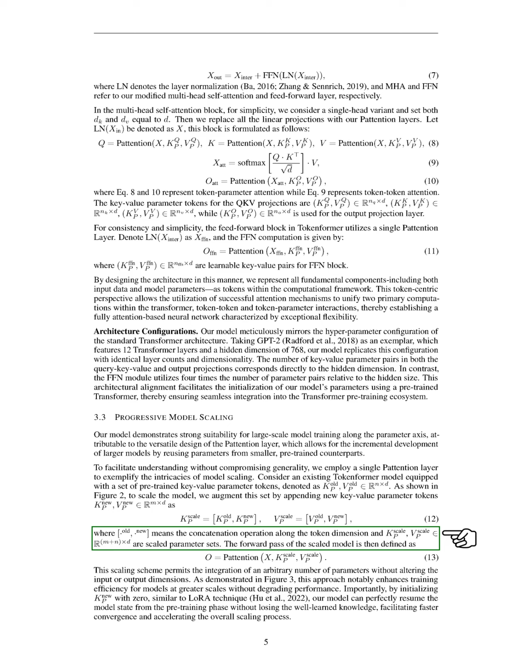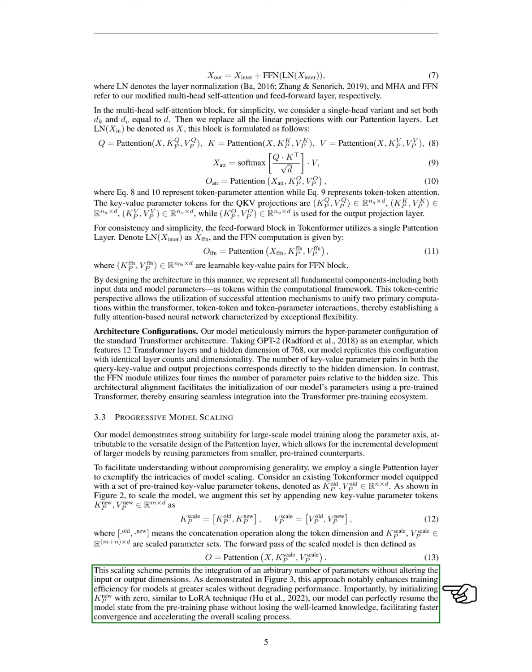To scale the model, we add new key-value tokens, combining them with the existing ones. This method enables us to integrate more parameters without changing the input or output sizes, improving training efficiency for larger models without sacrificing performance. By initializing new parameters to 0, similar to the LoRA technique, we can effectively retain the knowledge from the pre-training phase, speeding up convergence and the scaling process.